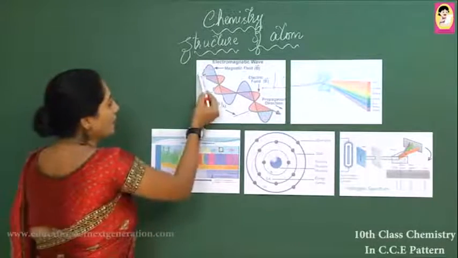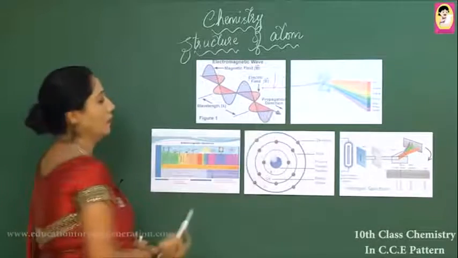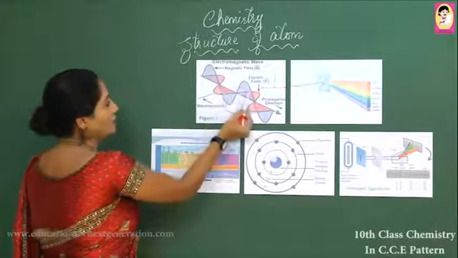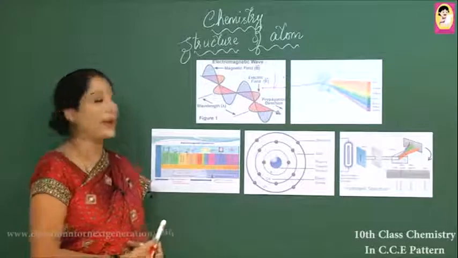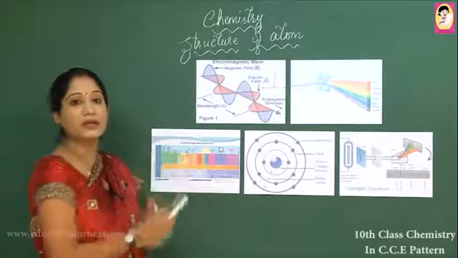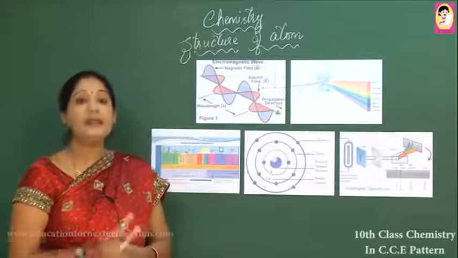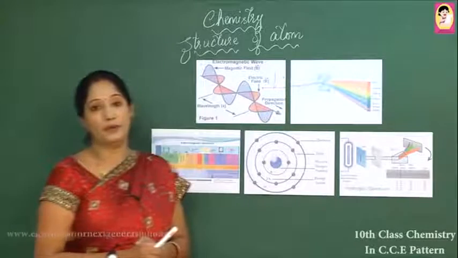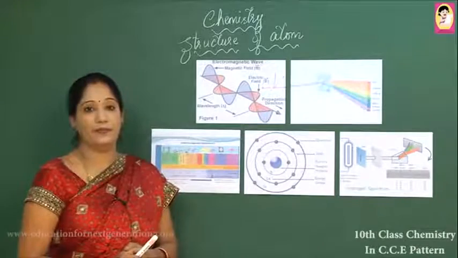See here, the magnetic field is traveling in this direction, the blue shade, and the electric field is perpendicular to the magnetic field, the orange shade. When the electric field and the magnetic field of the light radiation hit each other, rub and vibrate within each other, sparks come. This is the reason the light possesses the electrical property and the magnetic property. That is, it shows the electric field and the magnetic field.